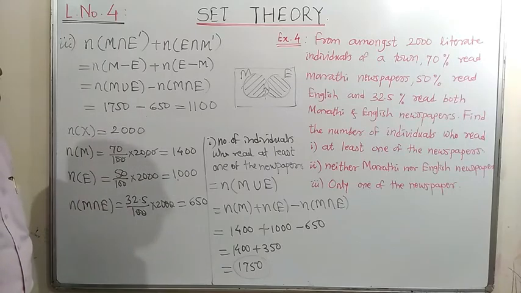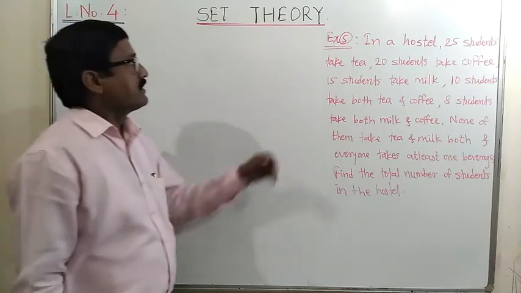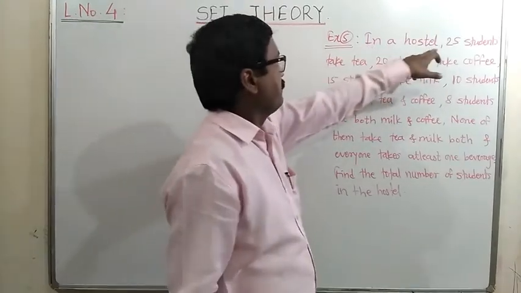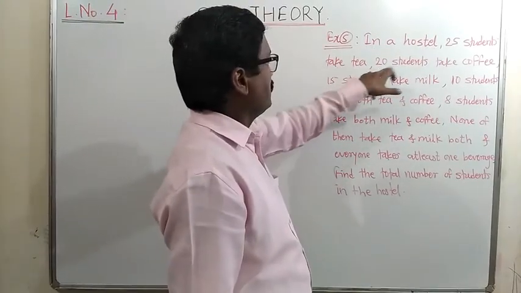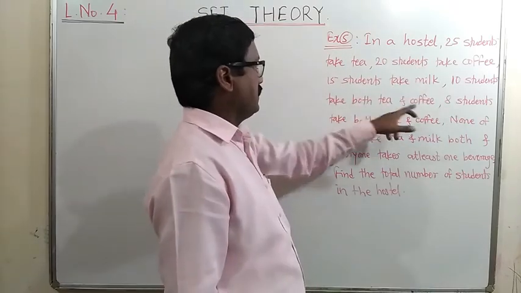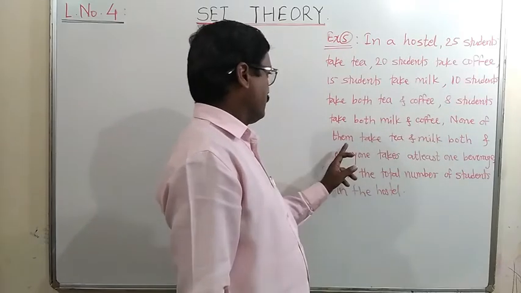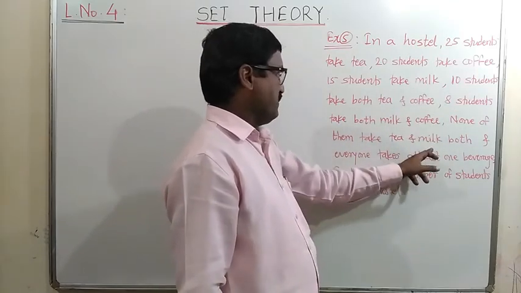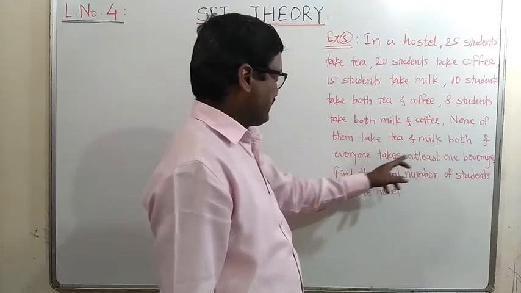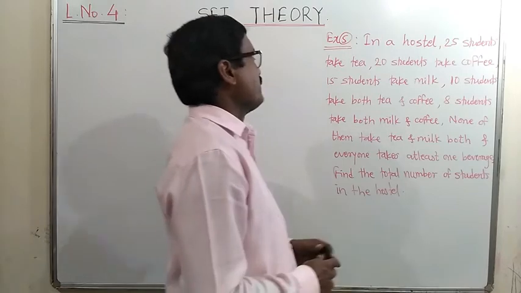See next, example number 5. In a hostel, 25 students take tea, 20 students take coffee, 15 students take milk, 10 students take both tea and coffee, 8 students take both milk and coffee, none of them take tea and milk both, and everyone takes at least one beverage. Find the total number of students in the hostel.